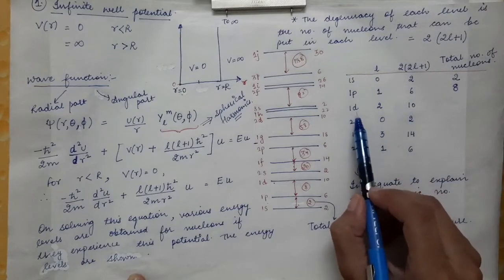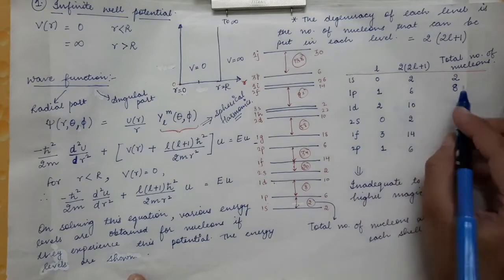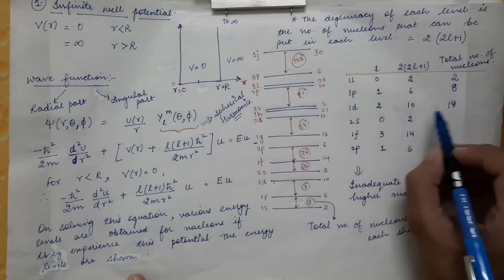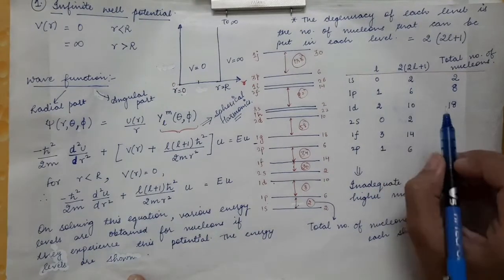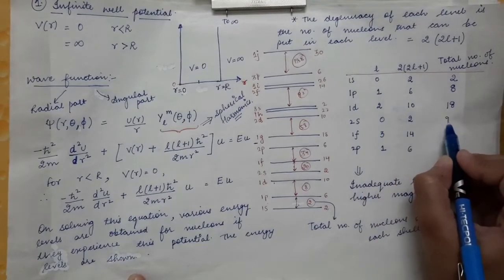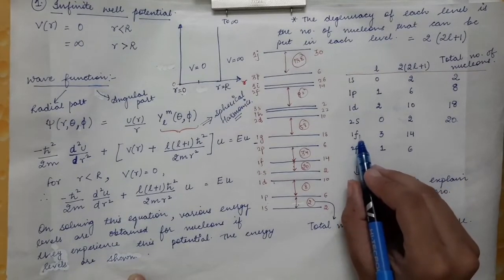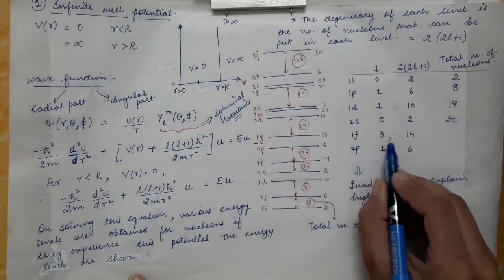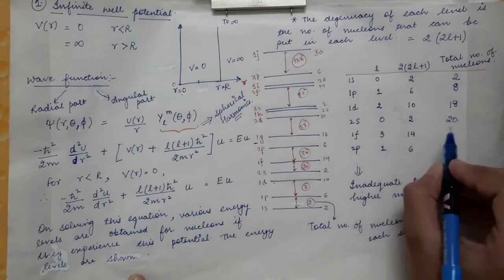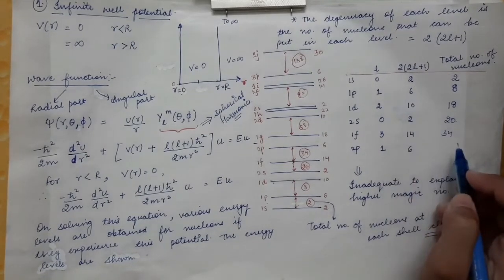Then in the third shell, 1d, the total number of nucleons that have been filled will be equal to 18, that is 10 plus 6 plus 2. Then in the 2s shell the number of nucleons that have been filled will be equal to 20. Then in this shell of 1f, the total number of nucleons that have been filled till this shell is equal to 34. So 14 plus 2 plus 10 plus 6 plus 2, that will give you 34.